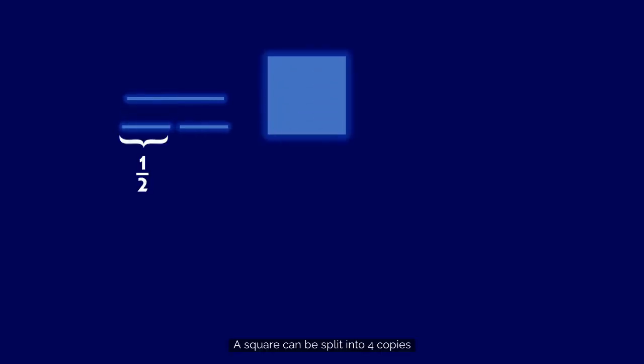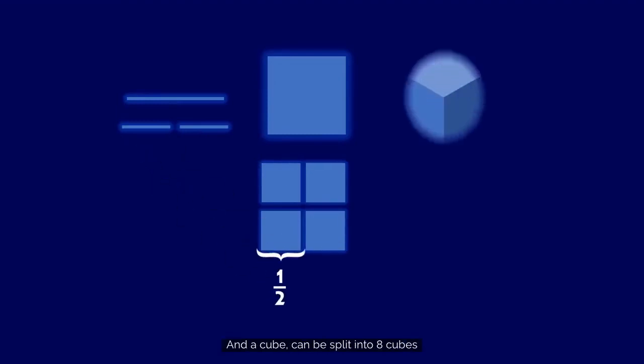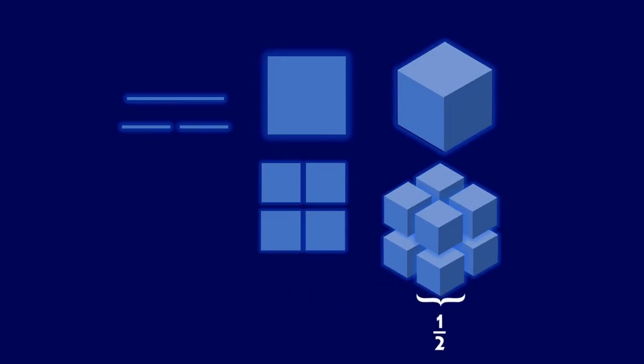Splitting a line into two creates two lines, where each is half the original length. A square can be split into 4 copies, where each is half the length. And a cube can be split into 8 cubes half as big. In each case, we see self-similarity. The place where fractals differ is in the dimensionality.